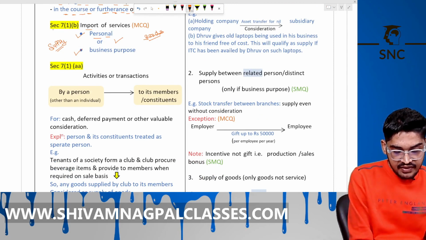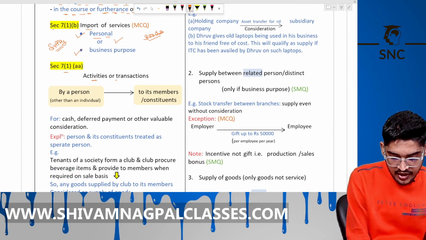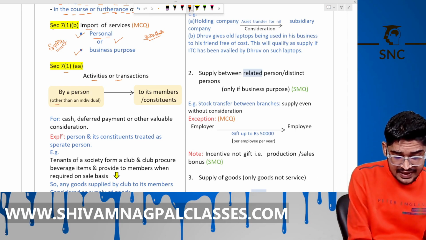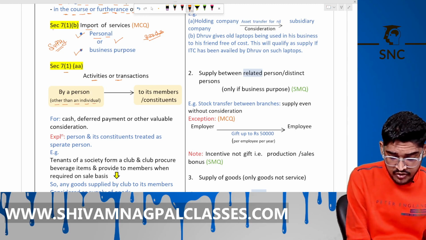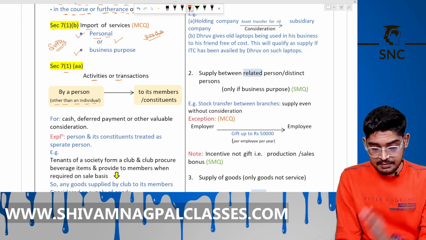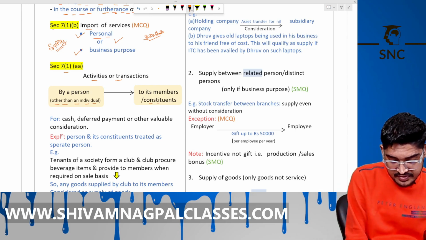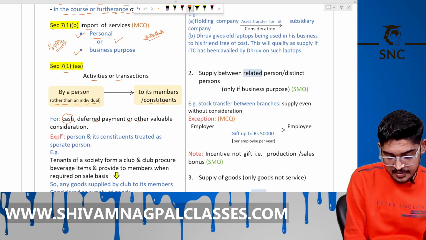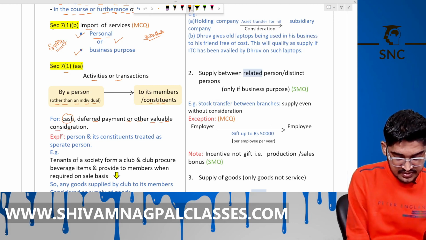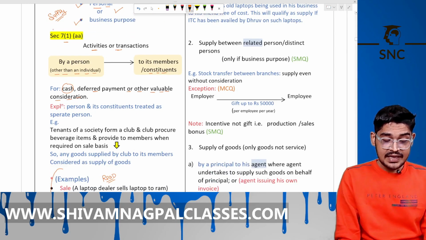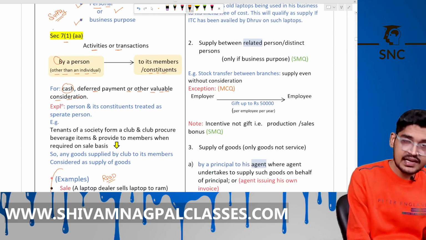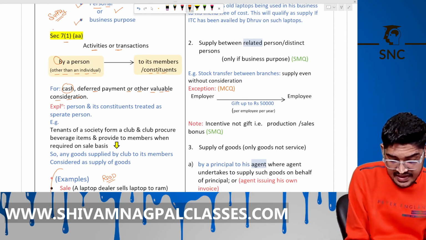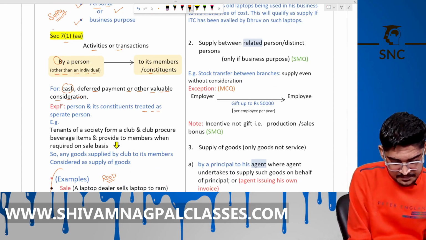So 7.1a: activities or transactions by a person other than an individual, like a club, society, AOP, BOI, to its members or constituents for cash, deferred payment or other valuable consideration, means for any consideration. Now, explanation: that person means that AOP, that club, that society and its members are treated as separate persons, as a distinct person. What does it mean?